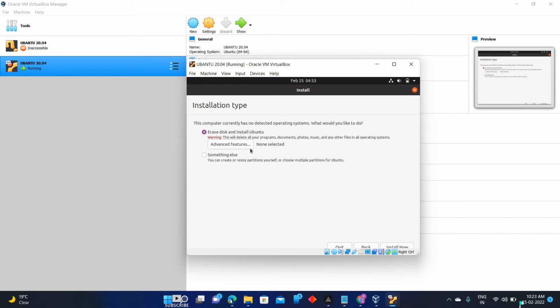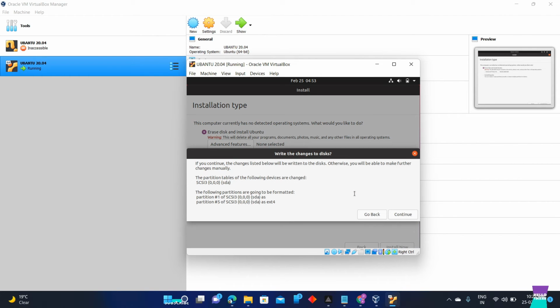As you can see here, it says erase disk and install Ubuntu, but this is a virtual machine. It will not erase anything. So just click on the install button. Continue.